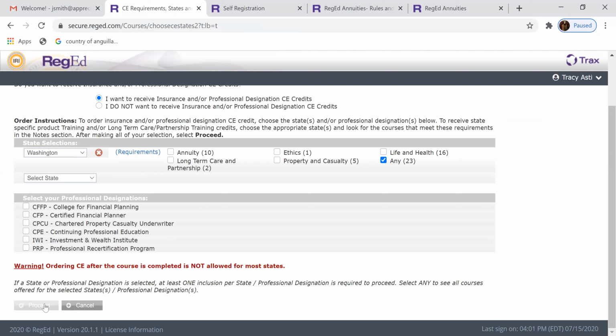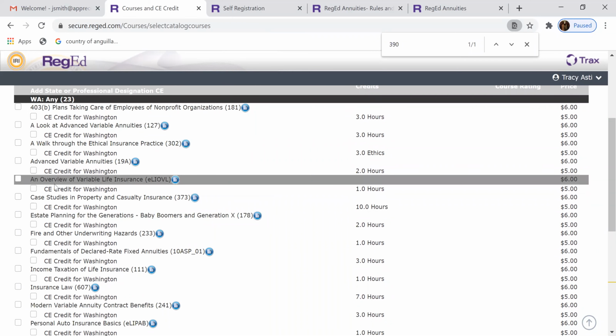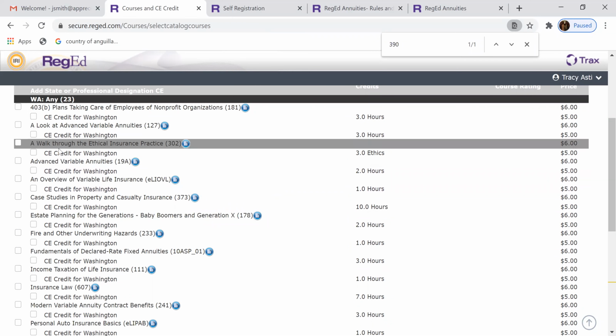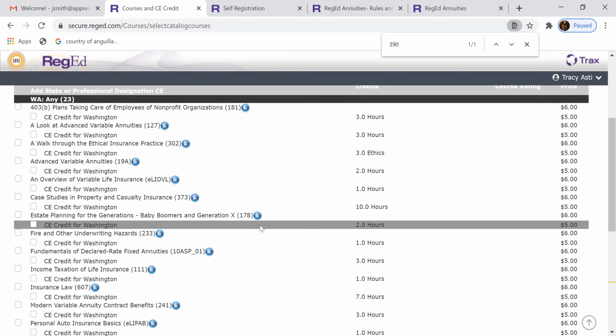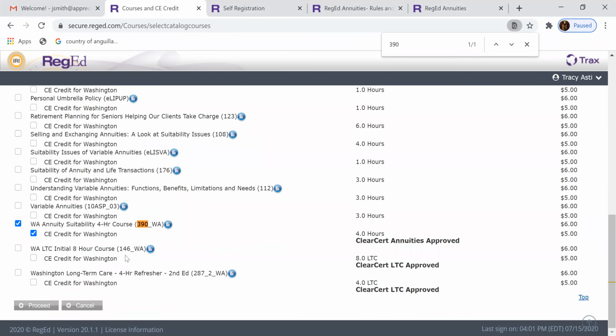And I also want to show you, my screen does not have it since I've already completed it, but somewhere towards the top is going to be this Advanced Concepts in Anti-Money Laundering course. And it looks like this right here, Advanced Concepts in Anti-Money Laundering Compliance. In parentheses, it's the ELIACA course. So if you have that option, you'll want to select that as well to obtain your AML certificate.